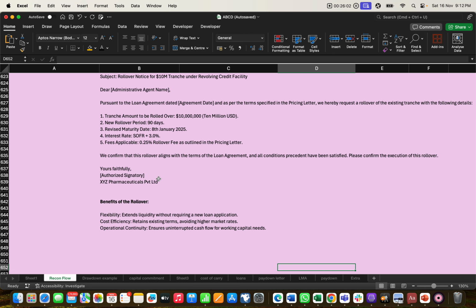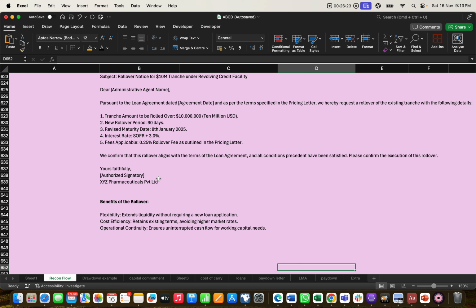When we get a break in our reconciliation, we have to validate all the things like amount, maturity date, rate, fees, borrower, lender, and whether they were entered into the system correctly or not.